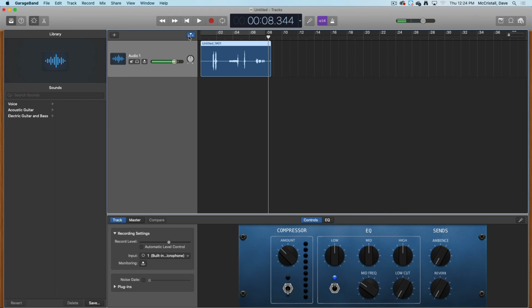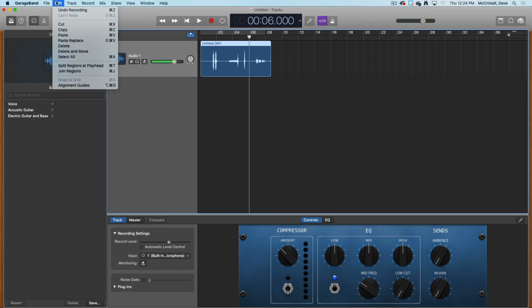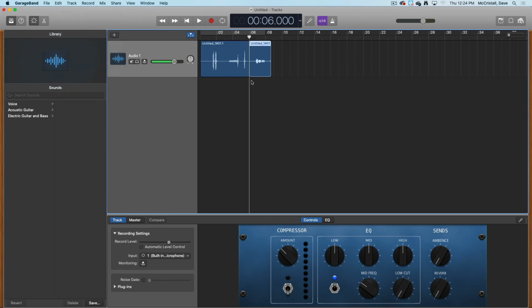Now I obviously don't really need the "now I've recorded it" part, so all we need to do is cut that out. So I'm going to go edit, split region at playhead. Now I've got the two pieces. I got the left piece and the right piece. I don't need that bit. Press delete. Now I've got my really good growl here. Here's my growl.